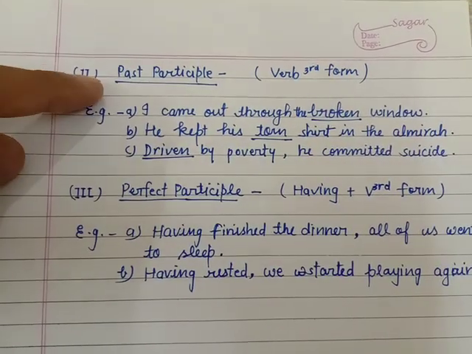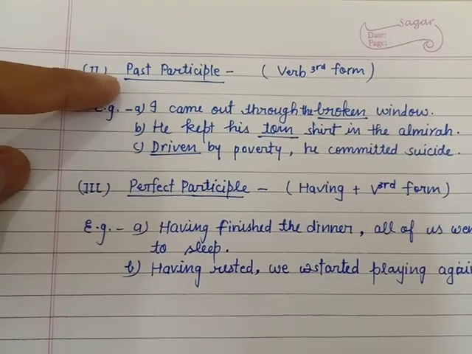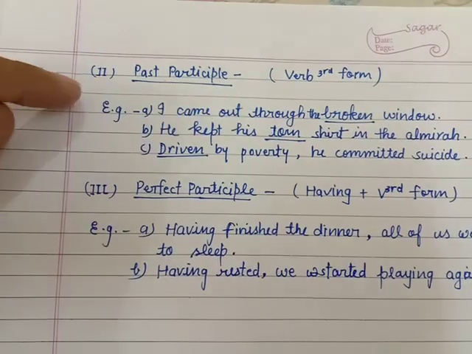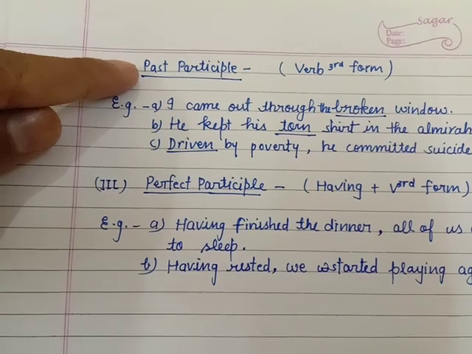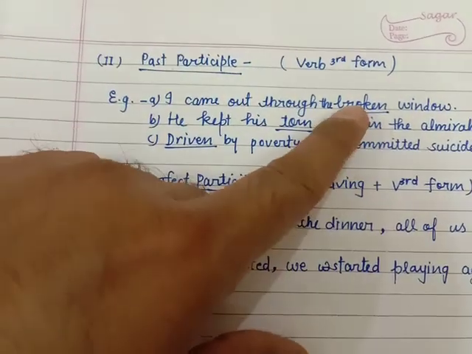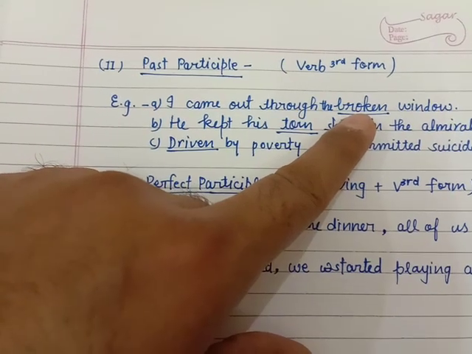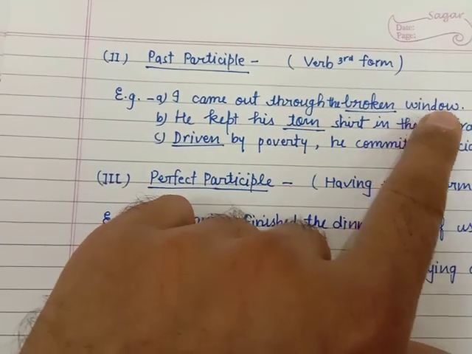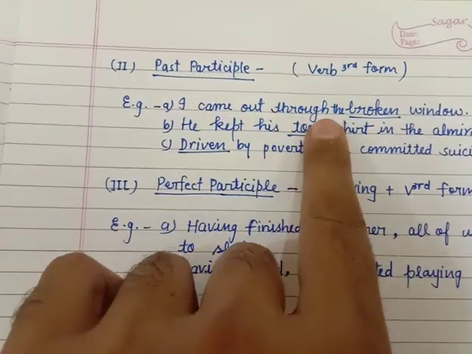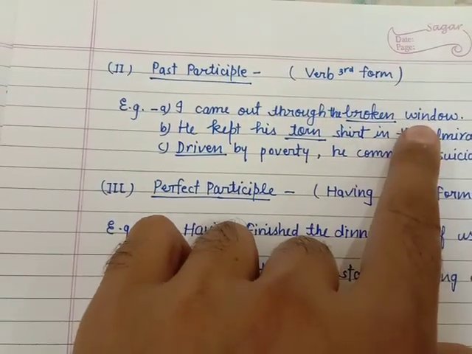The next comes the past participle. The past participle can be formed through the verb's third form. The past participle is always used as an adjective of any noun or pronoun. I came out through the broken window.